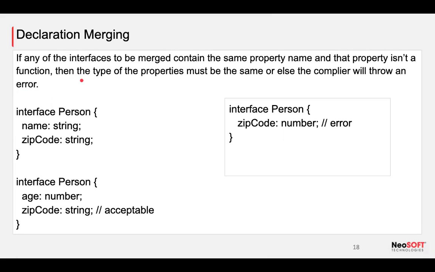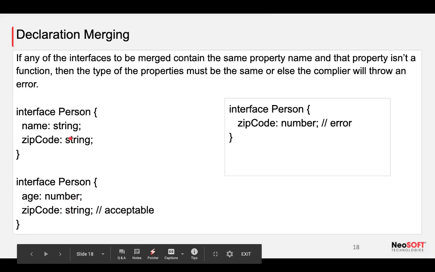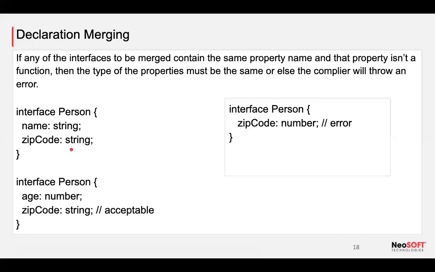The reason behind it: let's say I add a string here and a number there, it will throw an error. But in the case of a function, it will not. Why? We are going to look into that in our upcoming slides, right?